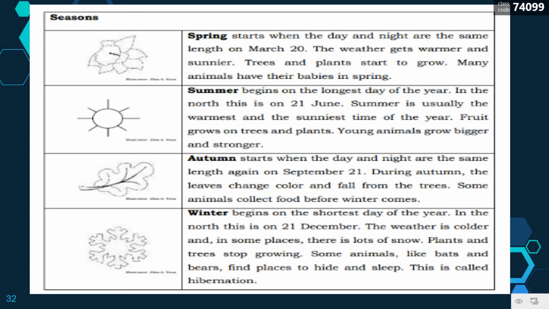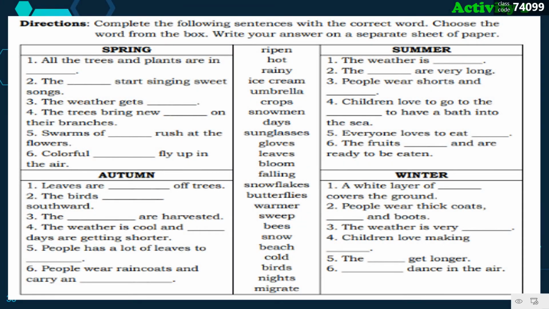And the last one is winter. Winter begins on the shortest day of the year. In the north, this is on 21st of December. The weather is colder, and in some places, there is lots of snow. Plants and trees stop growing. Some animals like bats and bears find places to hide and sleep. This is called hibernation.